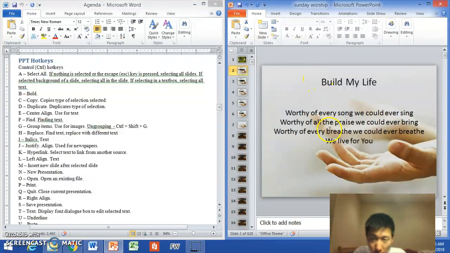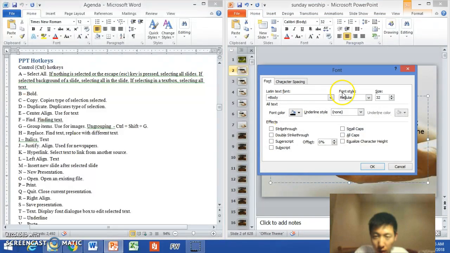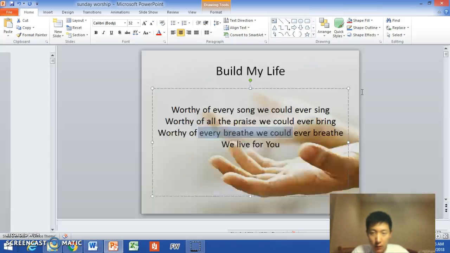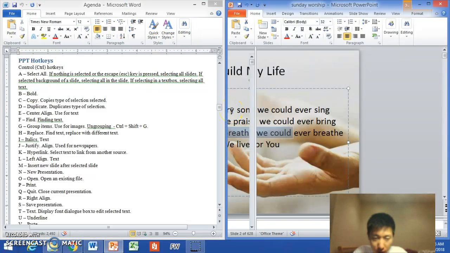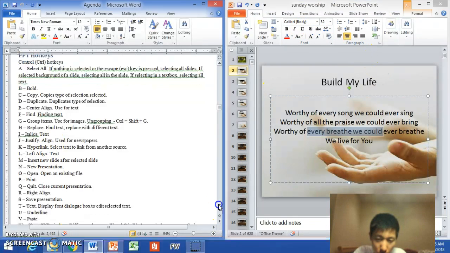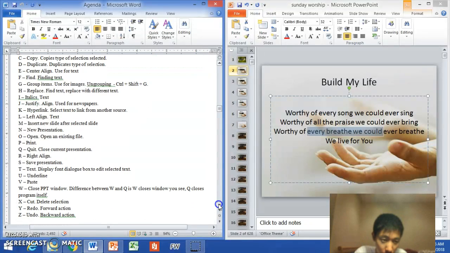Control T for text, just editing through a window, or you could just edit this way here. If I go through, you can make it full screen, and you have more selection to edit your text here. Control U, underline. Control V for paste. Control C, Control V.